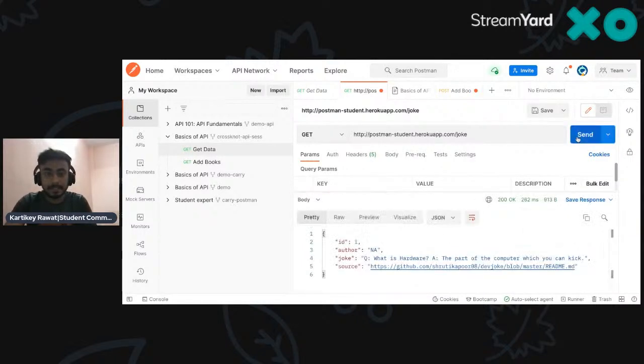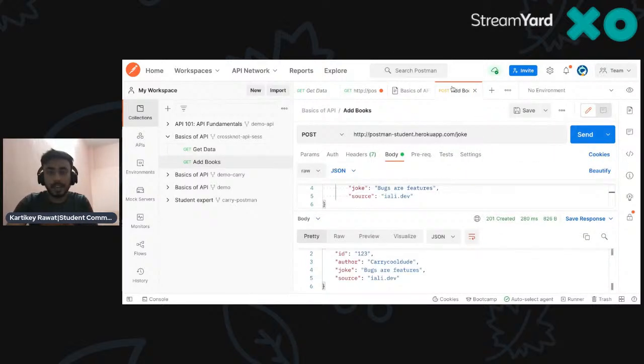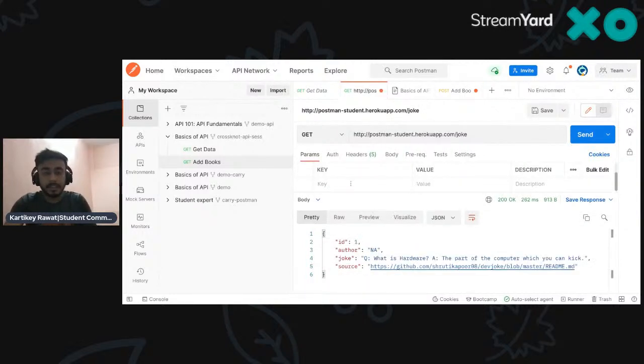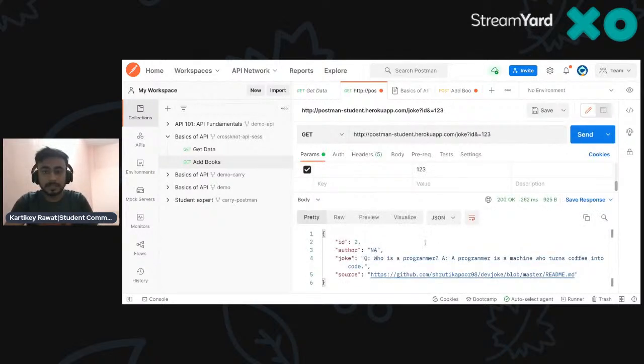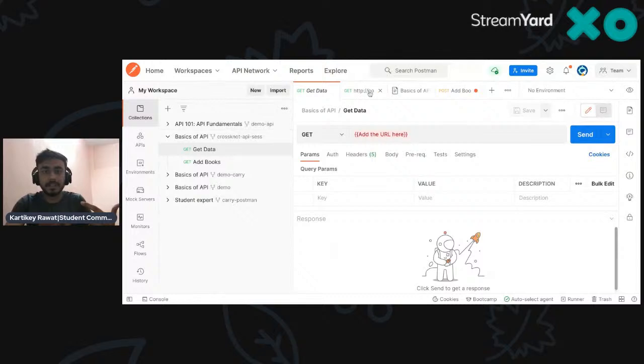If you want to check my ID, go to the add one, and you see my ID is 123. Just copy this ID, go to the GET one, and the ID will be 123. Let's send this. Every time the program creates something different, and that's what we focus on.